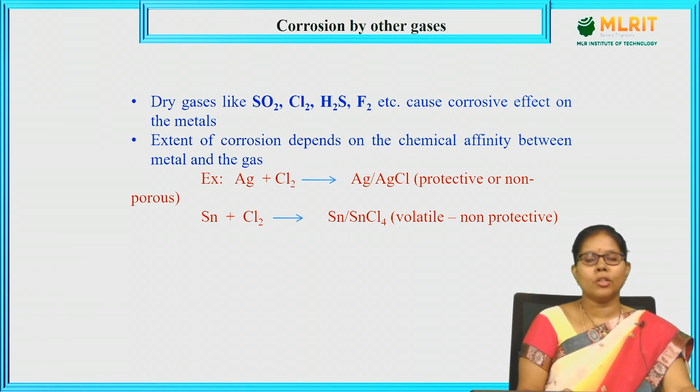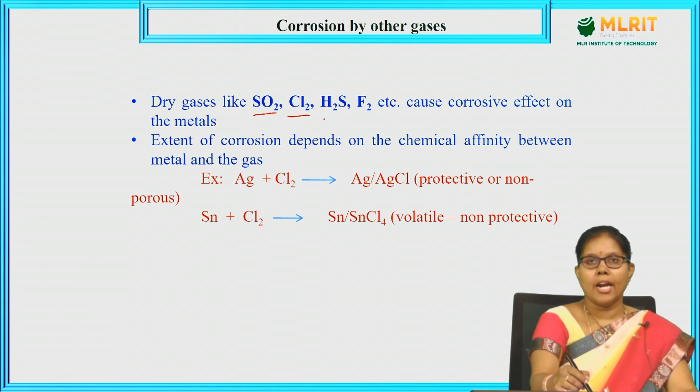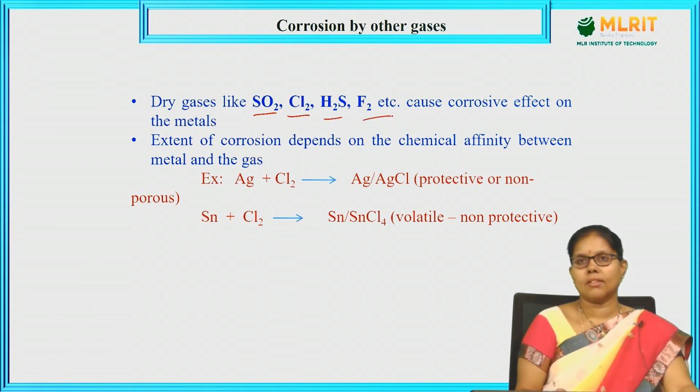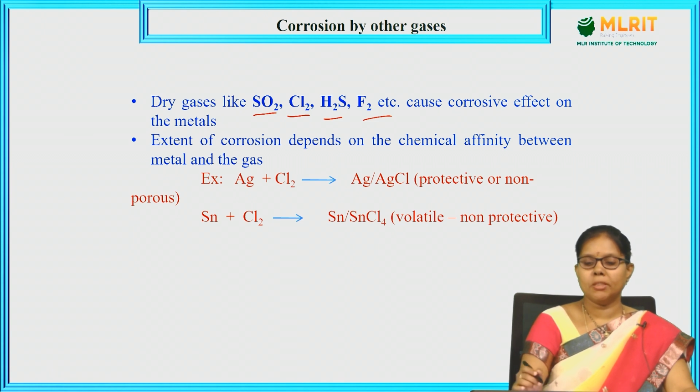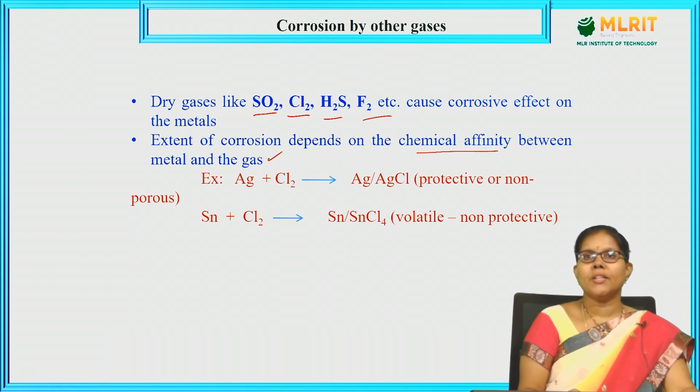Oxygen plays an important role. What are the other gases which lead to the corrosion of certain metals? Dry gases like SO2, chlorine gas, hydrogen sulfide, fluorine gas, etc. cause corrosion effects on the metal. The extent of corrosion depends upon the chemical affinity between the metal and the gas. Some of the metals will react with some gases and lead to corrosion. Some of the metals react with the gases but do not undergo further corrosion.